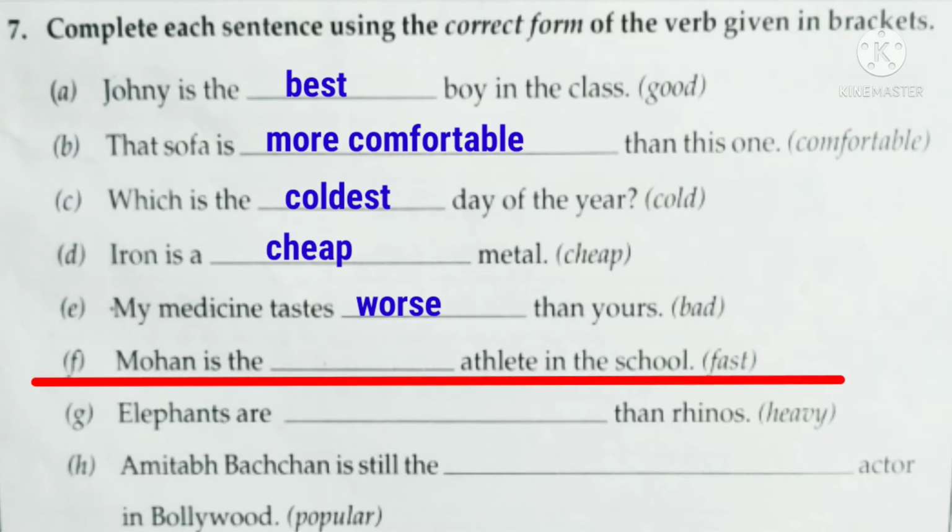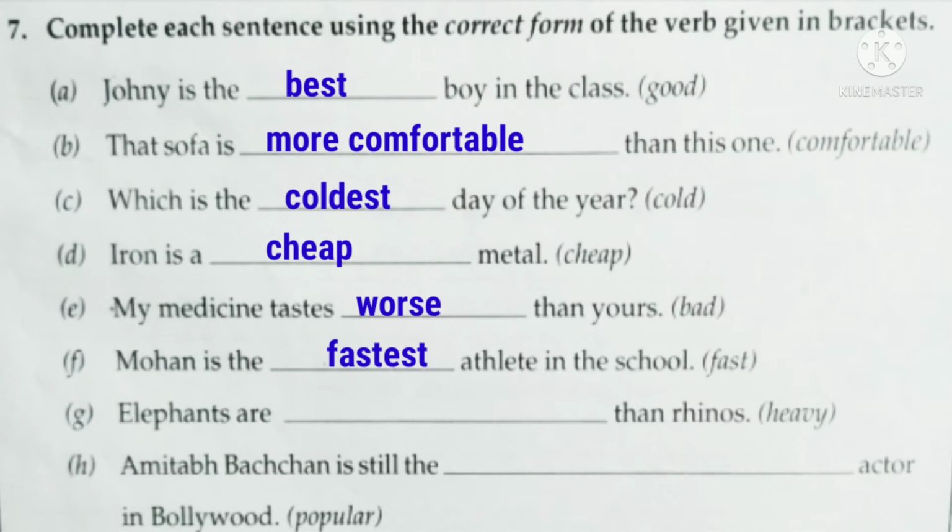Mohan is the dash athlete in the school, and the word given in the bracket is fast. So which degree of comparison will be used here? Yes, we will use the superlative degree of comparison, because here we are comparing Mohan with all the students, with all the athletes in the school. Okay, so as there's a comparison among more than 2 students or athletes, that's why we will use the superlative degree of the adjective fast, and the superlative degree of the adjective fast is fastest. So the answer here is Mohan is the fastest athlete in the school.